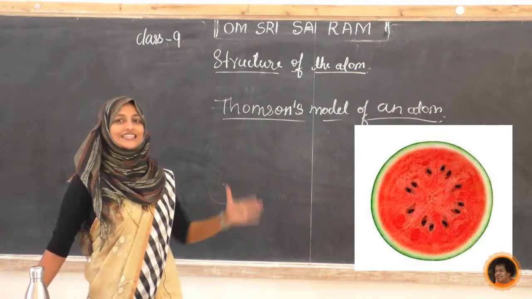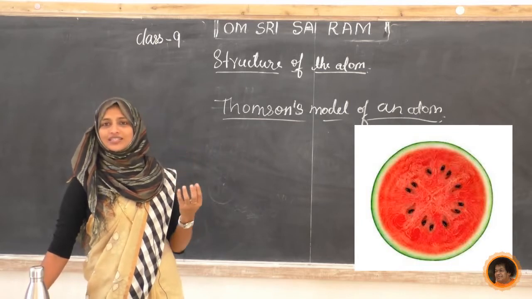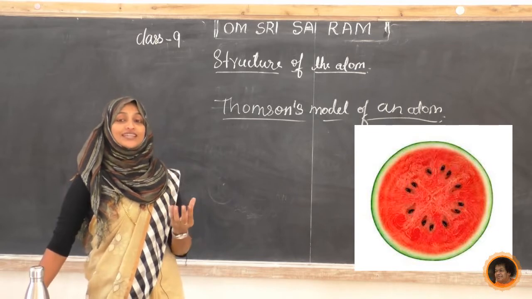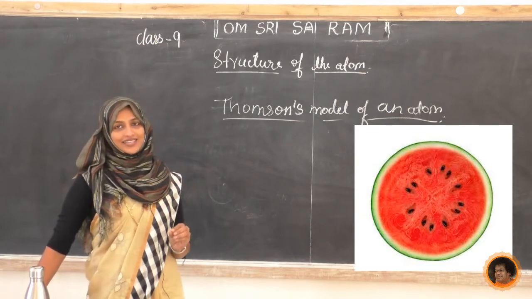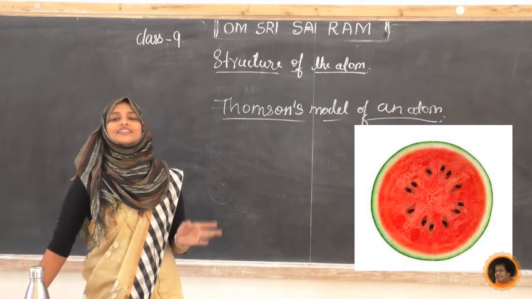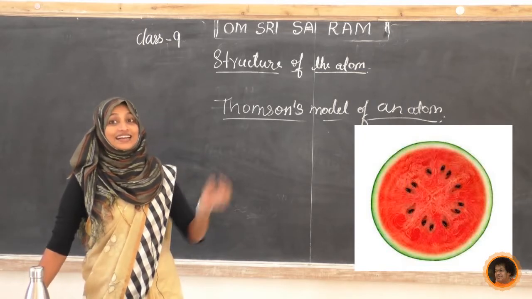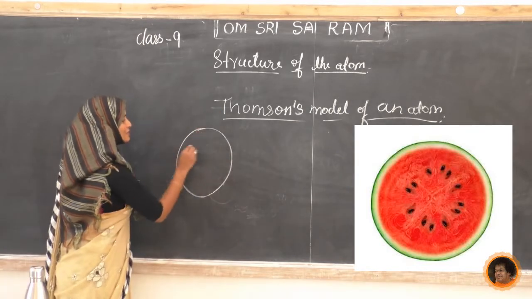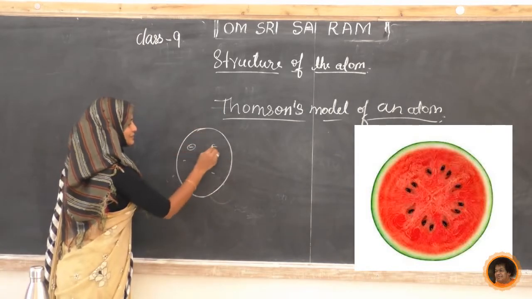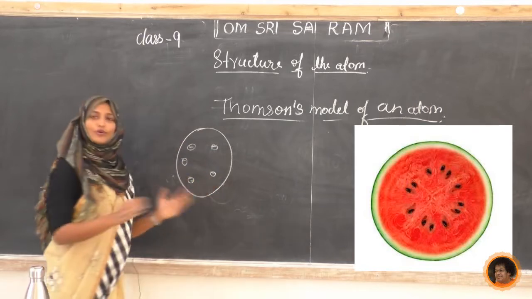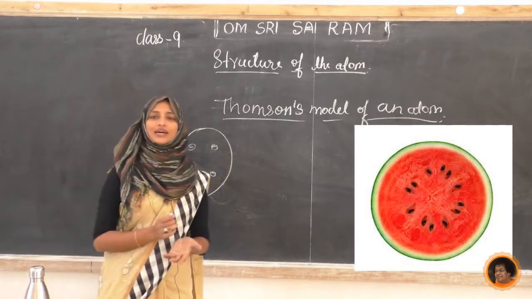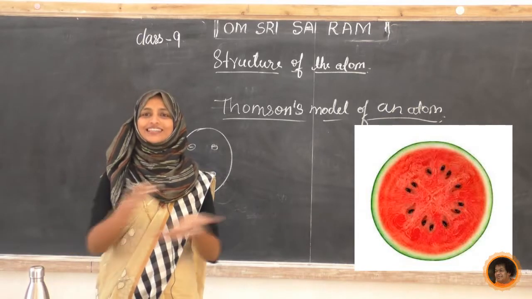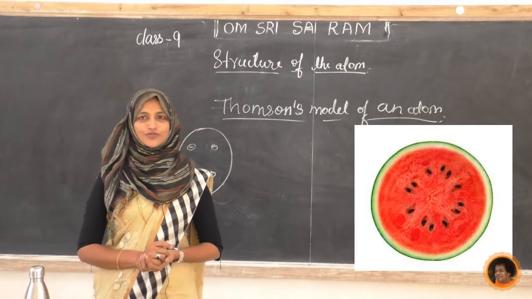What are the different things you can find in this watermelon? One is the red part, that is the flesh, we can say. Upon that we can see the black seeds. How are these seeds present in this watermelon? Yes, they are embedded. They are spread like this. If it is a watermelon, we can see the seeds like this. They have no definite position, just embedded like this. What about the flesh? It is packed in that fruit.